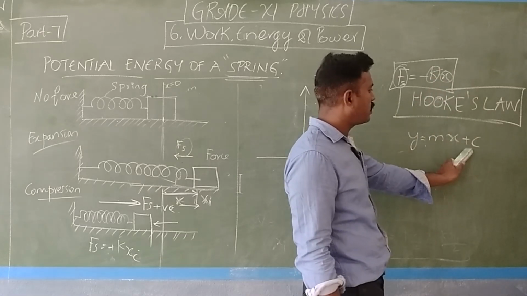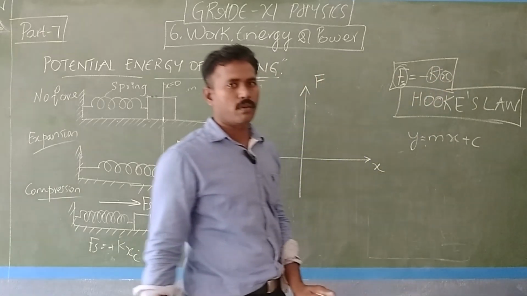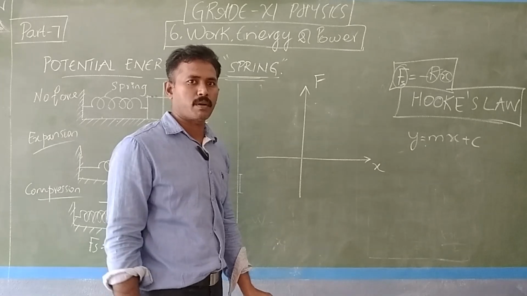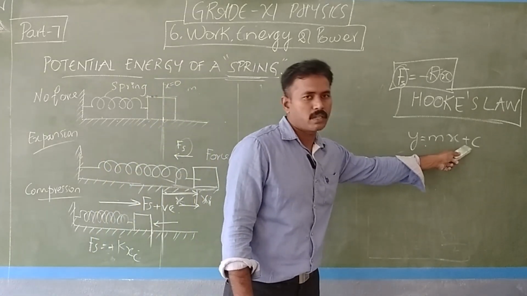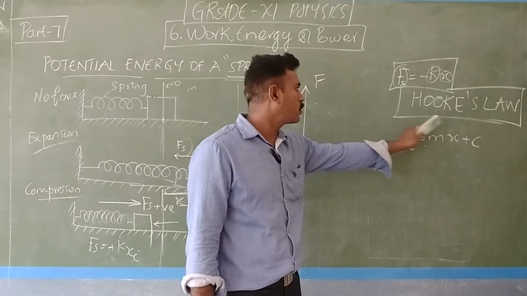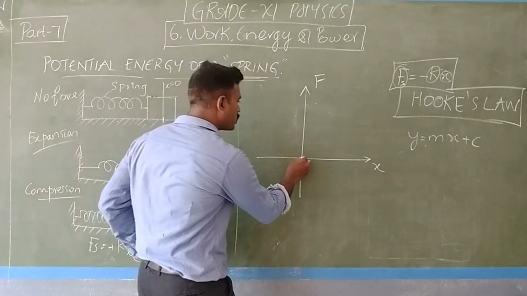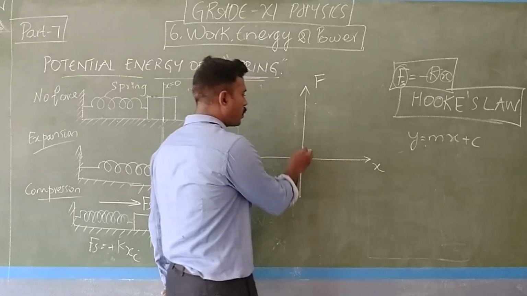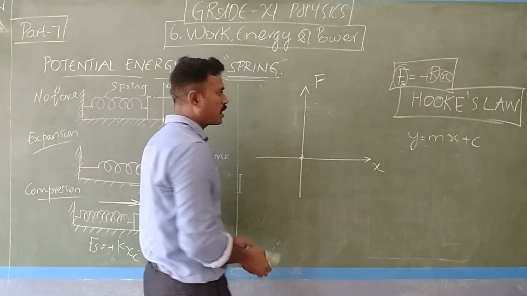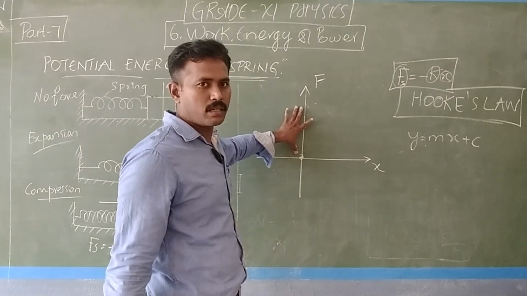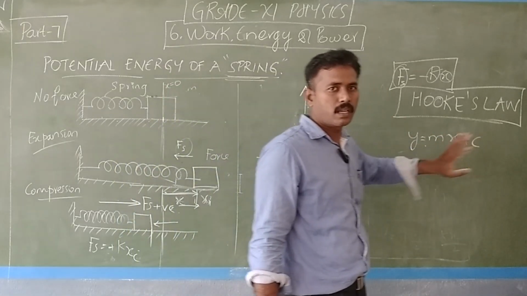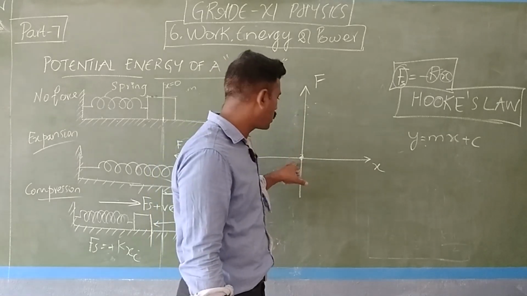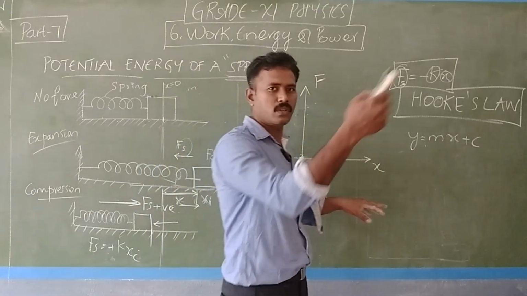C is a vertical component, the vertical shift. Does the graph start somewhere on the y axis? There is no value for c, so initially it starts at 0, when x is 0.